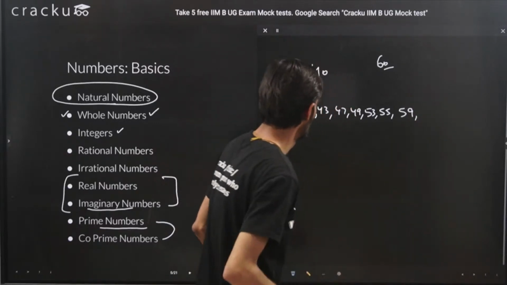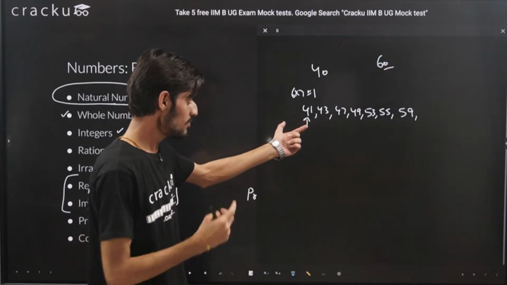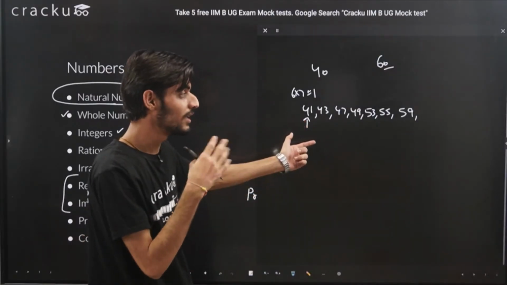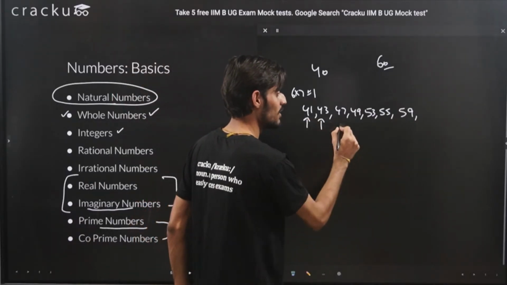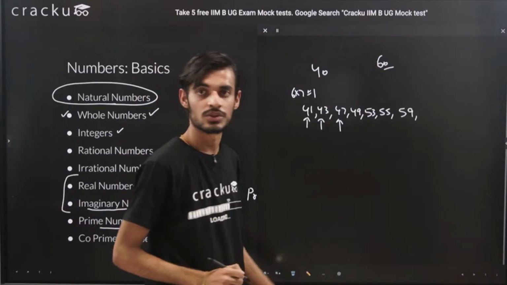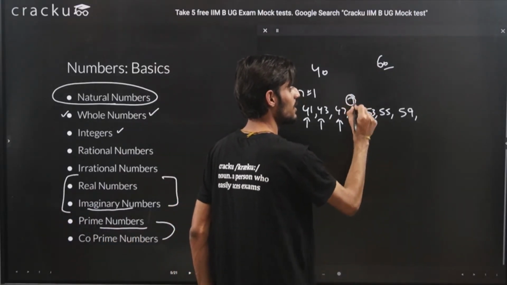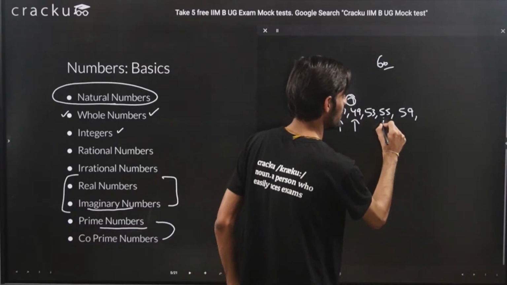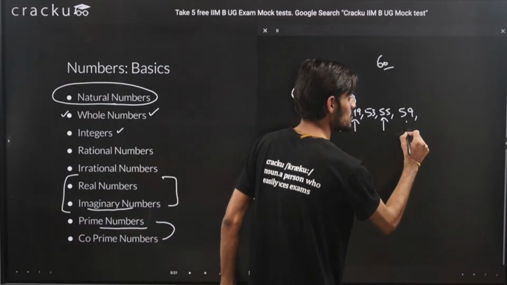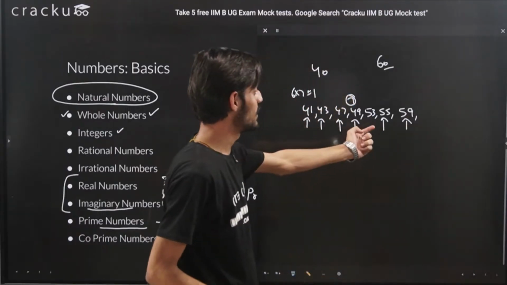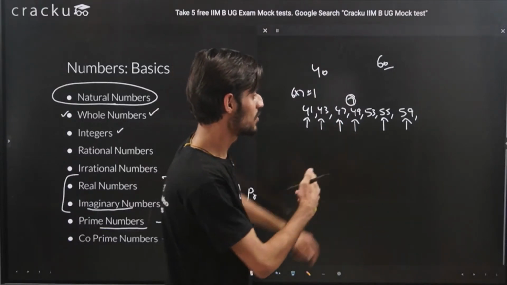Say 41 is a prime number because it is not divisible by 2 or any number apart from itself and 1. Same for 43, it is not divisible by any number. Same for 47 also, it is not divisible. But 49 is divisible by 7. 55 is divisible by 5 and 11. 59 is also not divisible by any number. 53 is not divisible by 3, 5, 7 or 11, so it is also a prime number.